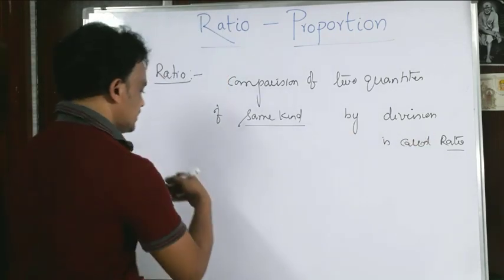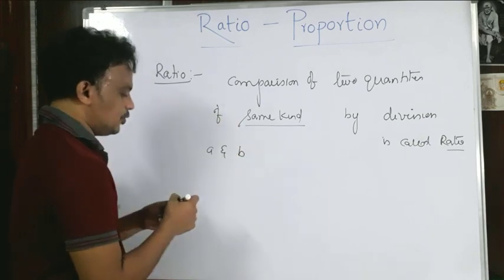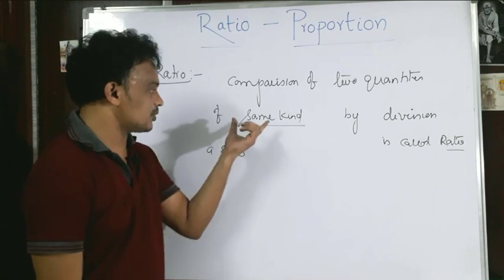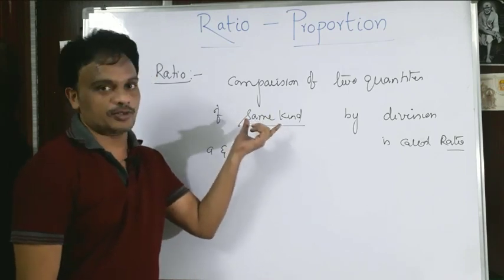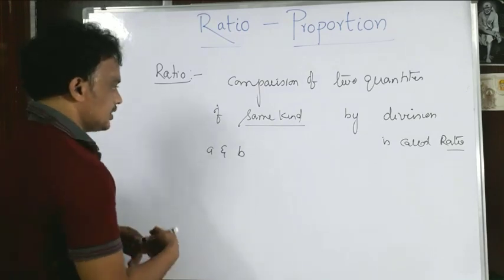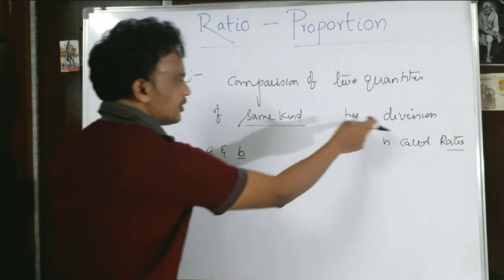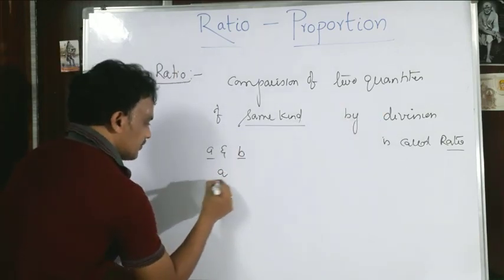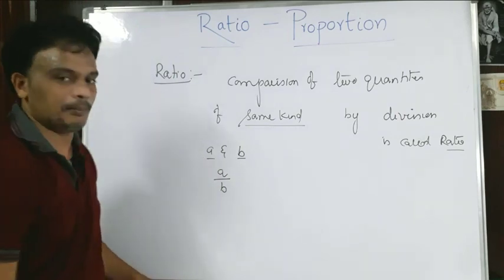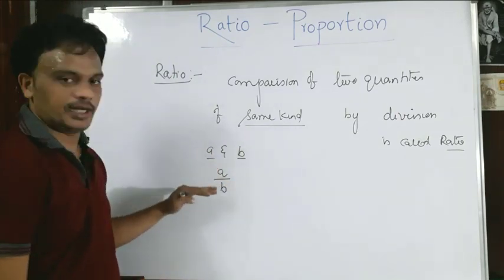Okay then, let us take the two quantities. Let A and B be two quantities of the same kind. They are not of a different kind. Let me explain this. What is the same kind? Why am I focusing on the words same kind? So A and B are two quantities of the same kind. Then I compare A and B with division, so I can write A by B. It is called the ratio of the two terms A and B.